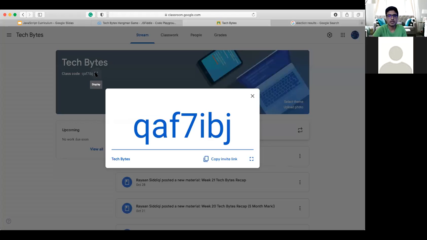All right, Samrita, here is the code. I'll project it on the screen. Pretty simple. Just need a Google account. You could probably use your school account and just add another classroom. I think that'd be the easiest. Or you could just use a personal account, whatever you feel best.